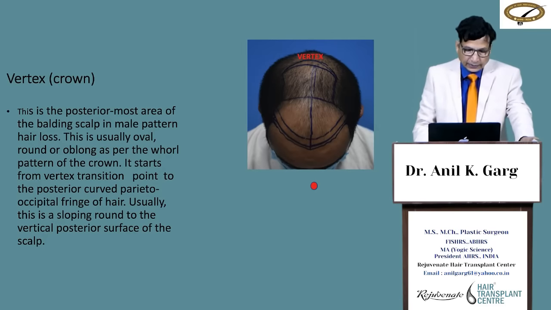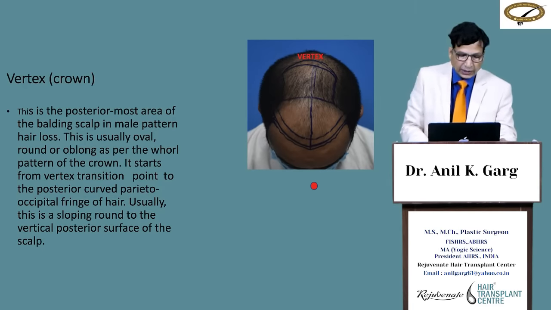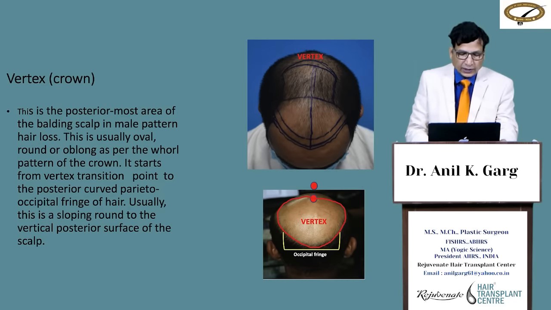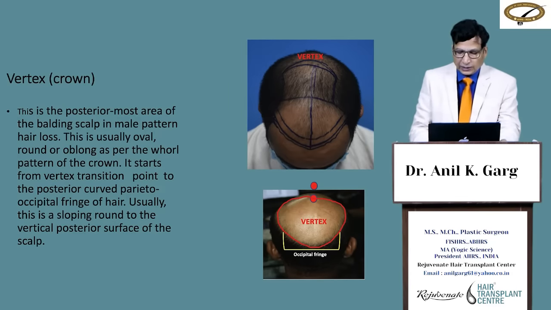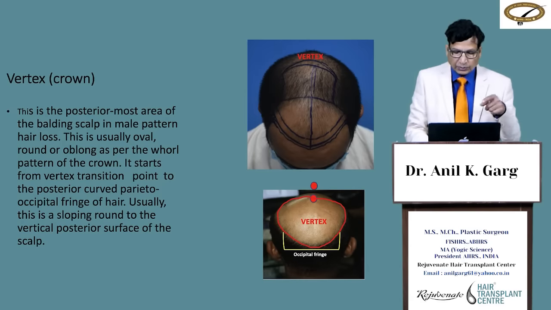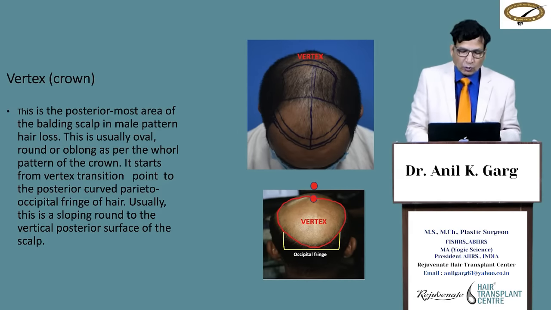Then the vertex. This is the posterior most area of the balding scalp in male pattern hair loss. This is usually oval, round or oblong as per the whorl pattern of the crown. It starts from vertex transition point to the posterior curved parieto-occipital fringe of the hair. Usually, this is sloping round to the vertical posterior surface of the scalp. Let us see it again. It starts from the vertex transition point, goes to the occipital fringe, and this can be oval, oblong or round.